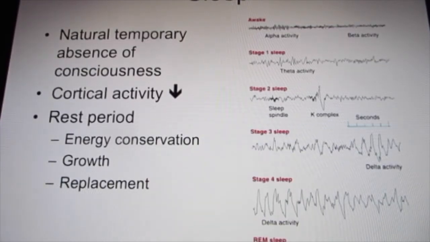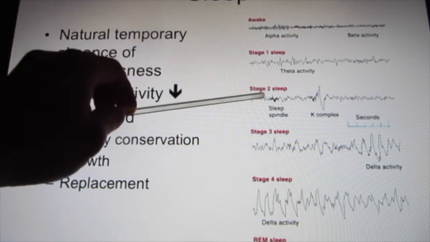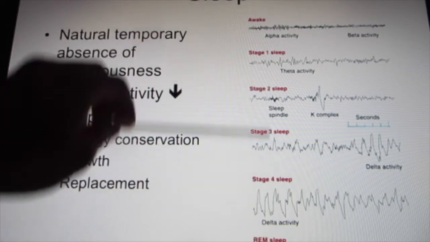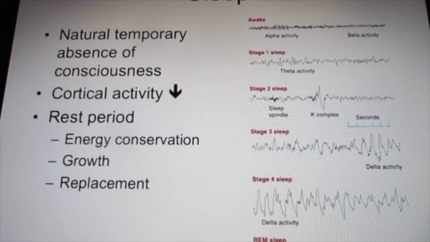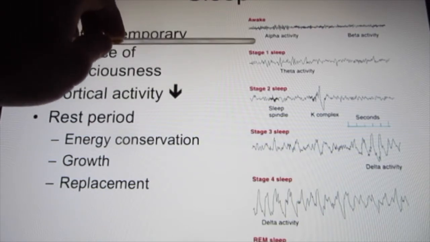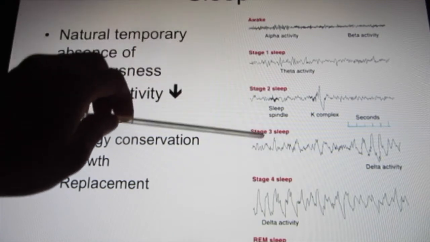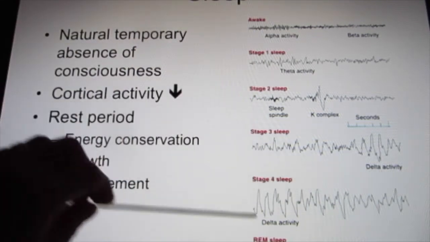When we go to sleep, we measure the brain activity. What we found is the neurons actually fire, if not more, the same as when you're awake. But they fire in a more synchronized way. So if you measure their brain activity, you can see those waves. In different stages of sleep, they generate electrical activity.